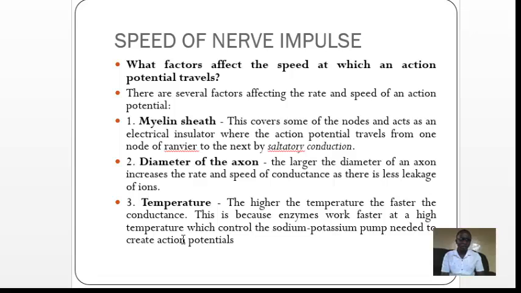According to this, we can conclude that homeothermic animals have a higher speed of conduction of nervous impulse because they are warm-blooded, and poikilothermic animals have a lower temperature and therefore a lower speed of conduction of the action potential.